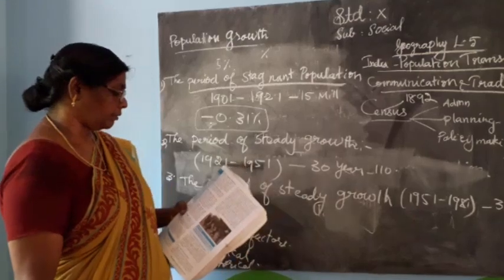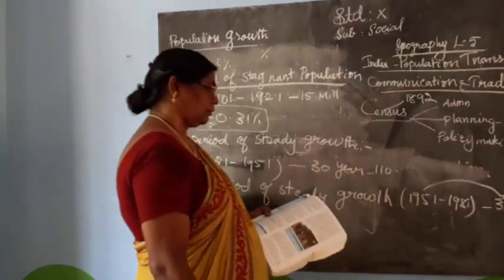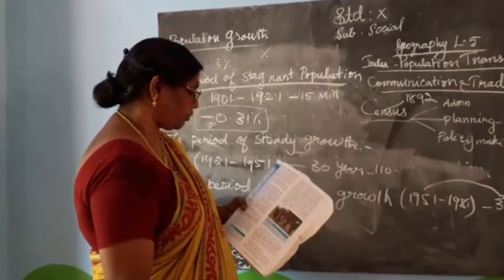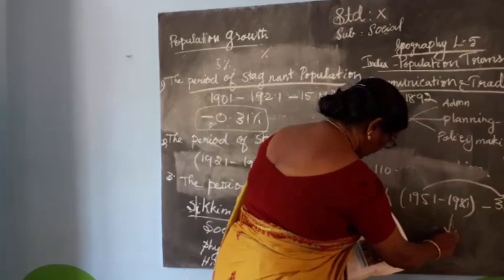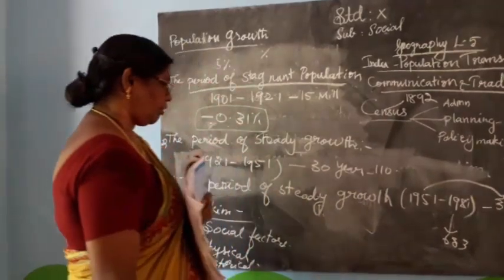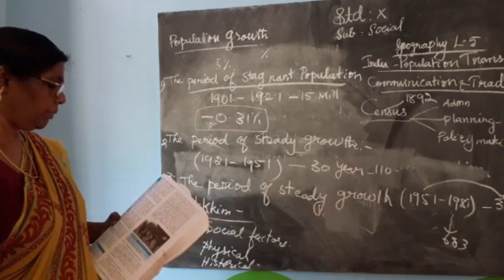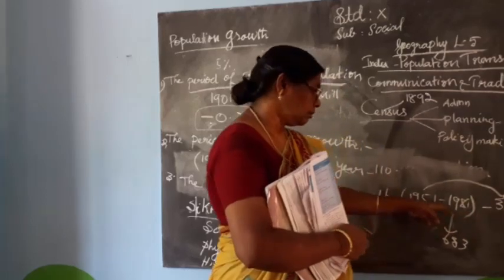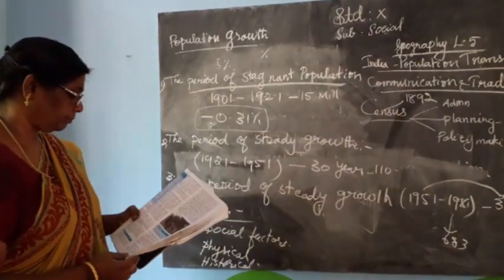In the year 1951 the population is 361 million, but in the year 1981 the population is 683 million.